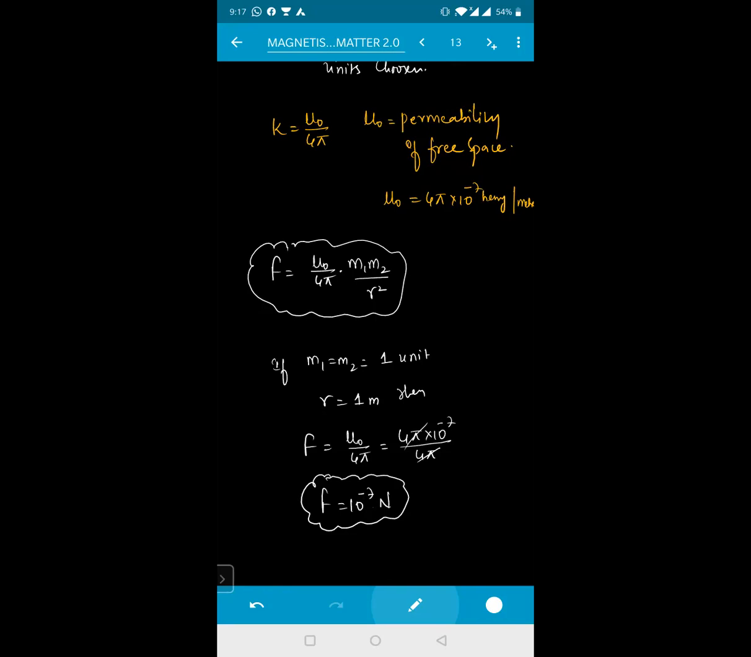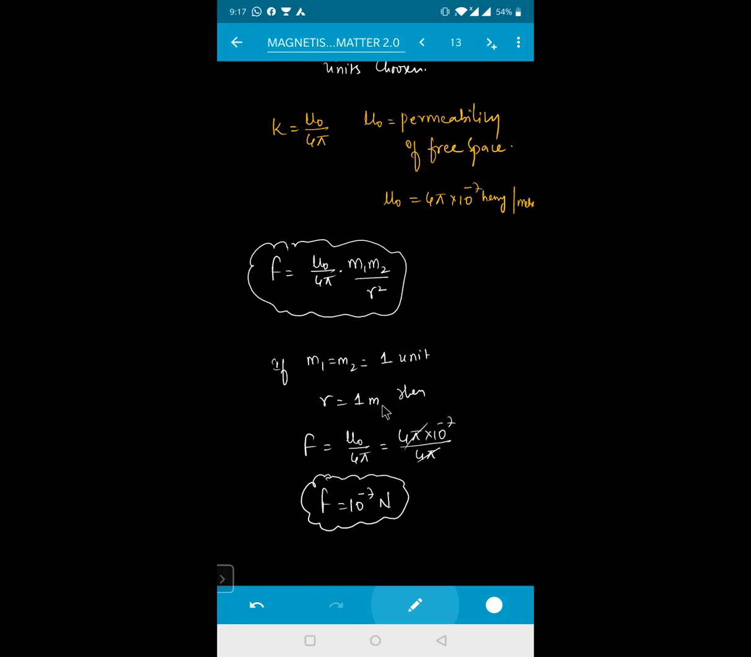Sir, now you mentioned vacuum, right, sir? Yeah, mu naught is nothing but the permeability of free space. Now, if I'm talking about free space, that free space can be vacuum. So for the unit magnetic pole, only in vacuum is it 4 pi into 10 to the power of minus 7; the force is generally 10 to the power of minus 7. If I take any other medium, then again it will change. Okay, sir. So mostly we'll be getting this value only, basically, in vacuum.